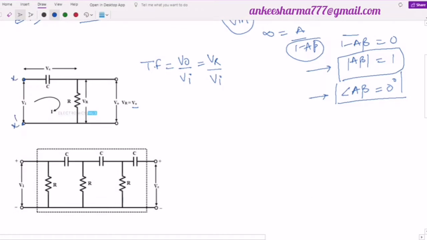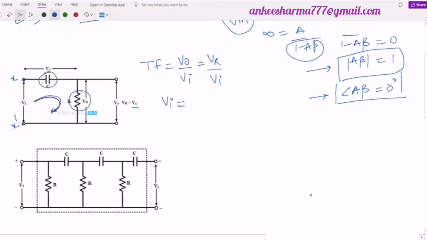In any circuit you can write the output upon input, and that is termed the transfer function. Now if I have to find the transfer function of this, how will I find it? You can simply apply KVL in this path. If I assume the current to be I, then can I say that my total voltage V in must be equal to the drop across this capacitor and the drop across this resistor.